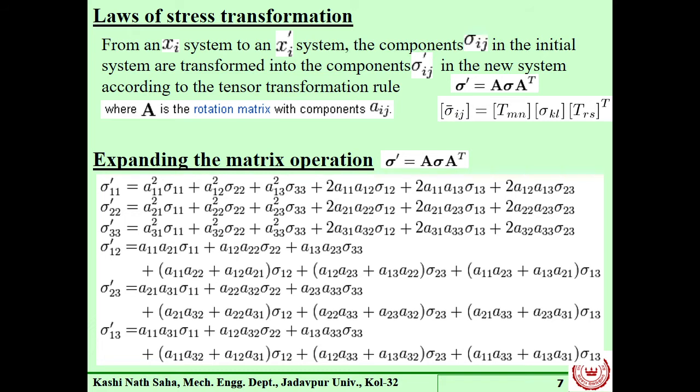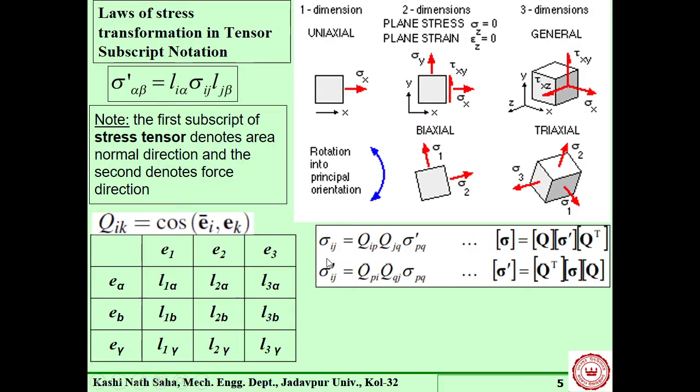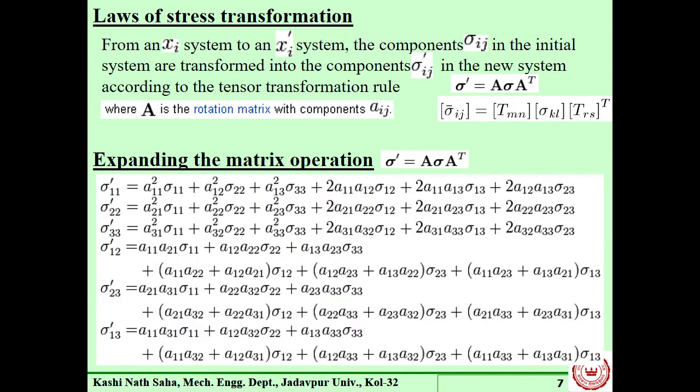We will get 9 quantities, so ultimately there are 9 equations. From there we require only 6, because sigma 12 and sigma 21 are identical.